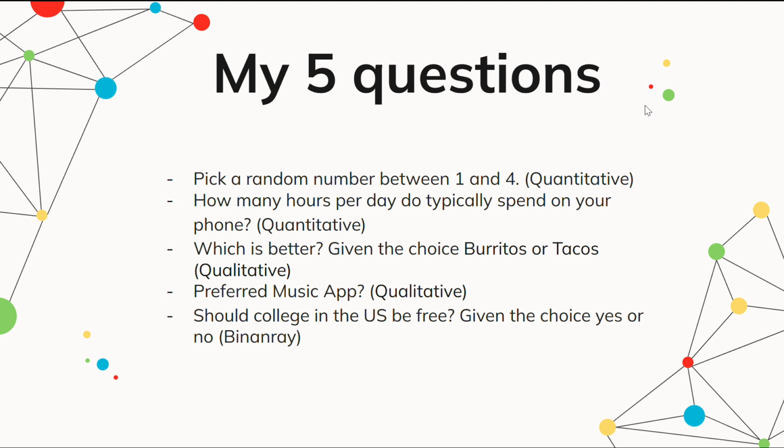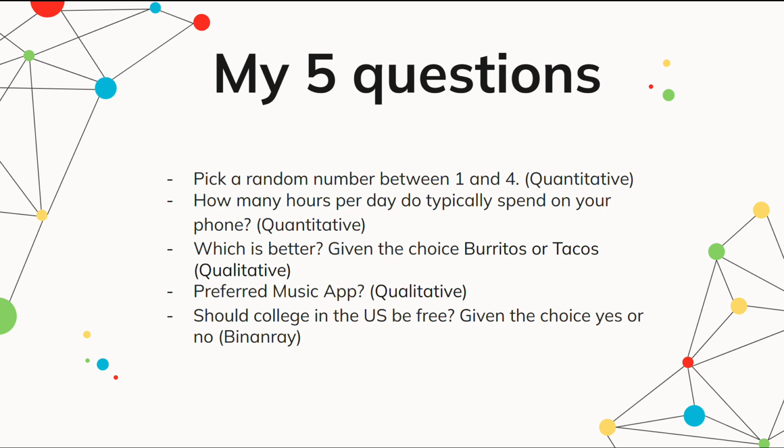The 5 questions I chose were: pick a random number between 1 and 4, how many hours per day do you typically spend on your phone, which is better, given the choice, burritos or tacos, your preferred music app, and then should college in the US be free? Given the choice, yes or no.